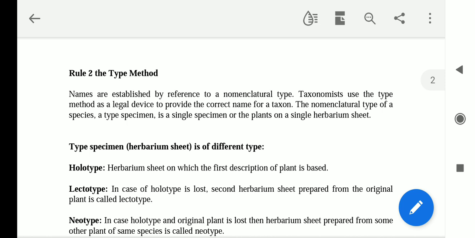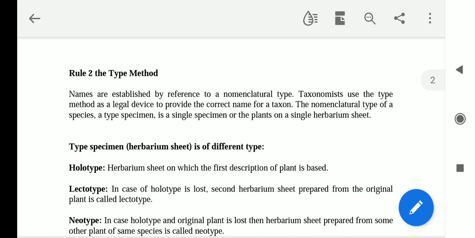Okay, to find out the correct specific name for a taxon, this type concept helps. How this is going to help, we'll see.